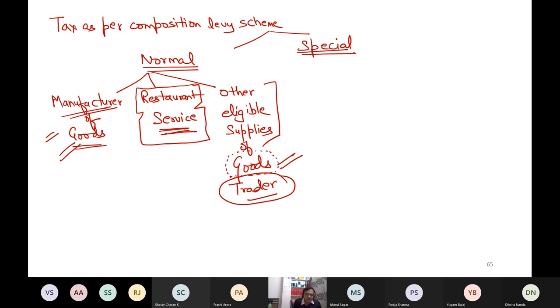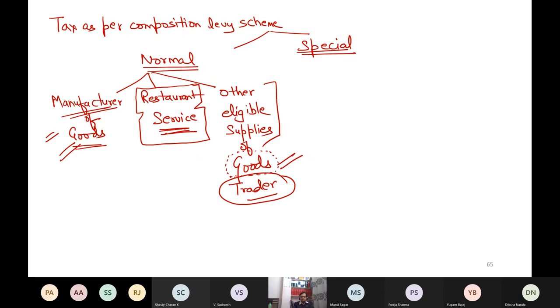If you are saying yes, please unmute and tell me. I hope you have understood my question. I'm asking you that under the normal case of composition levy scheme, I cannot supply any service other than restaurant service. Is it correct or not? Simply tell me yes or no. Reason I will tell you.